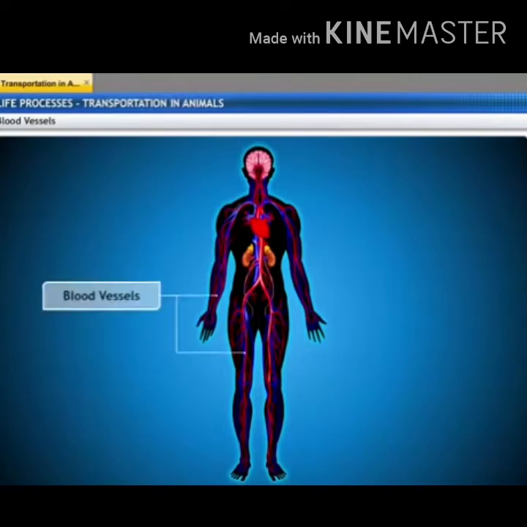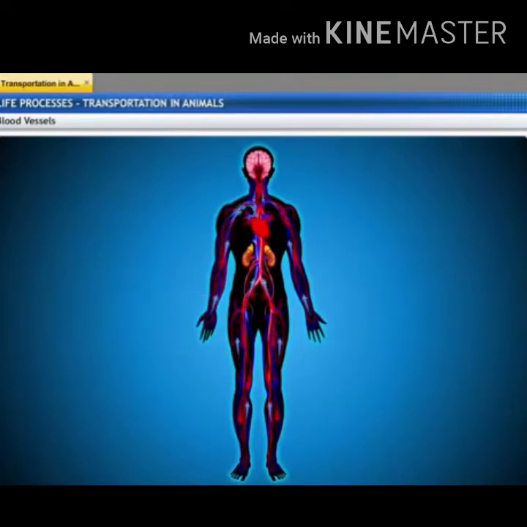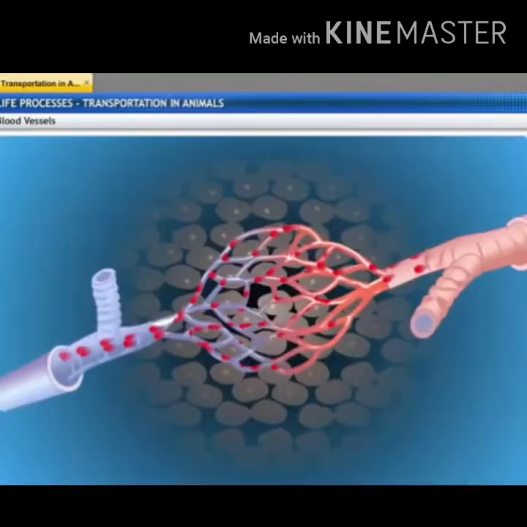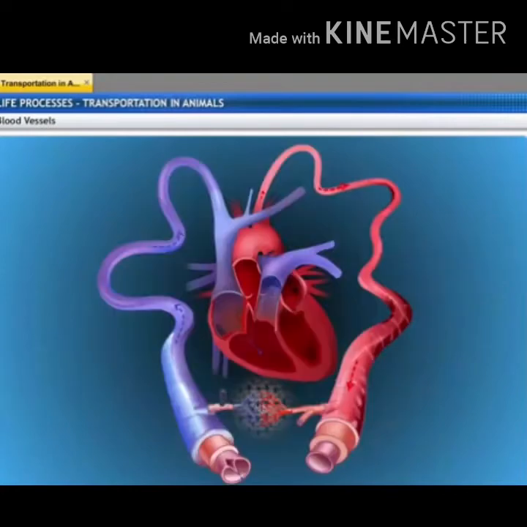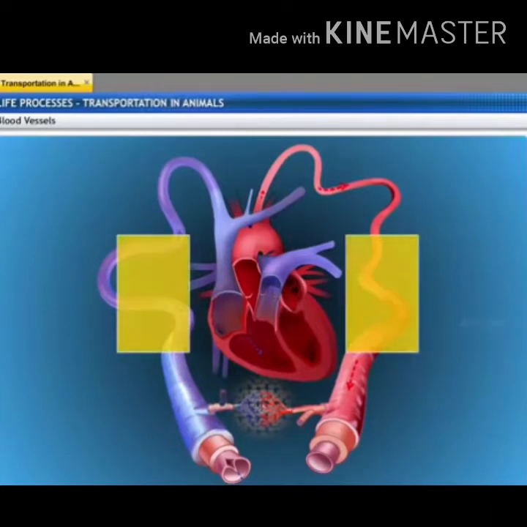This blood, when it is transported, needs to be pumped through the blood vessels and it should reach the different parts of the body. For this function, the heart is located as a pumping organ on the left side of our chest cavity, which has connection with arteries and veins.